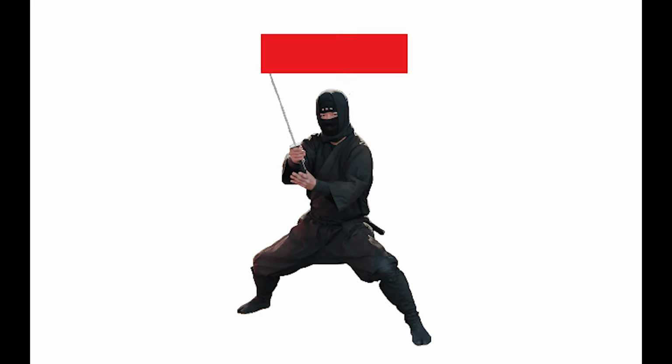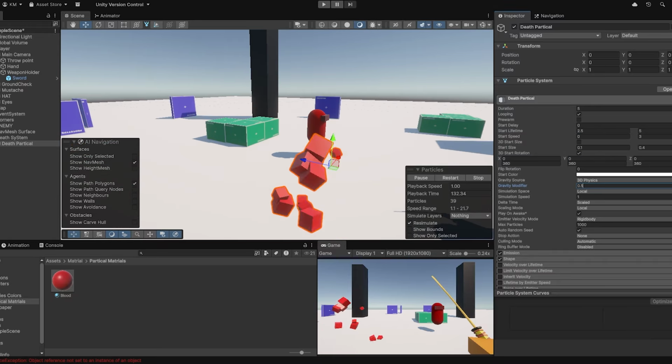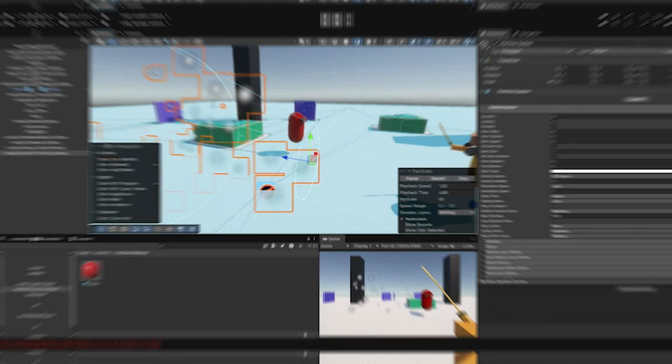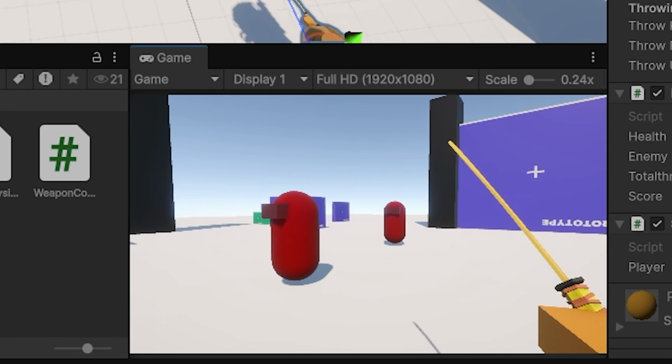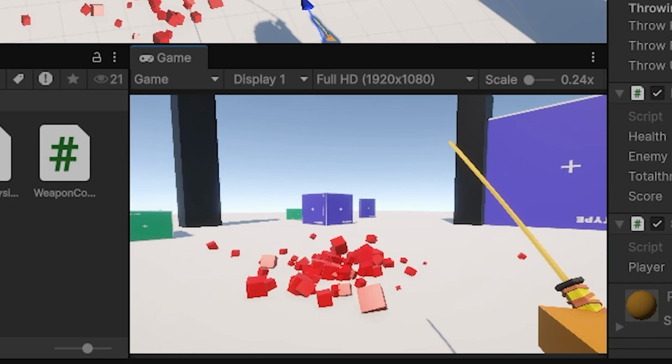So anyway, after I set up the enemy's health, I decided to make a particle effect so that when the enemy dies, this particle shows up. And turns out guys, the particle effect looks absolutely awesome even though I'm still a beginner at programming.